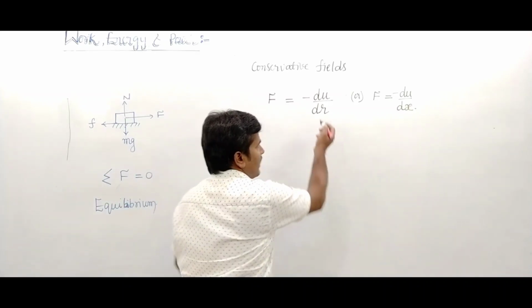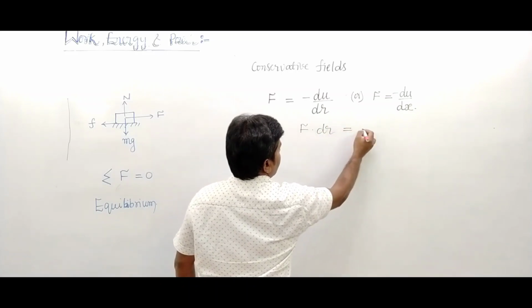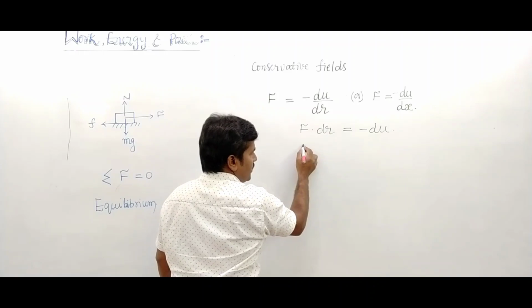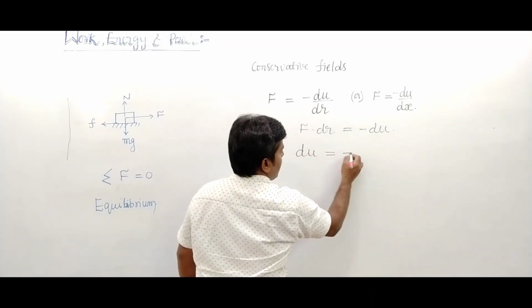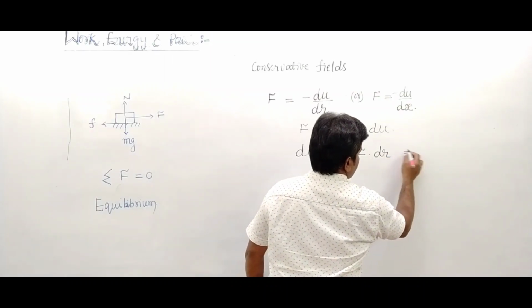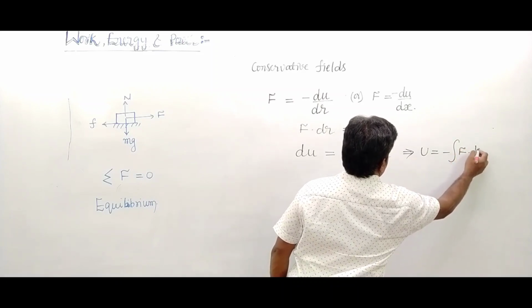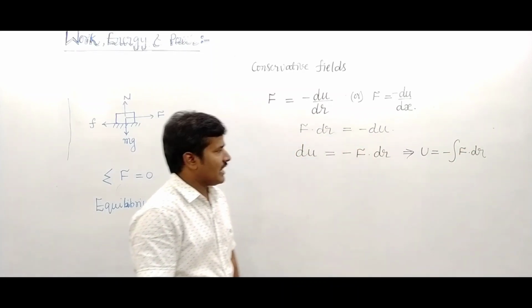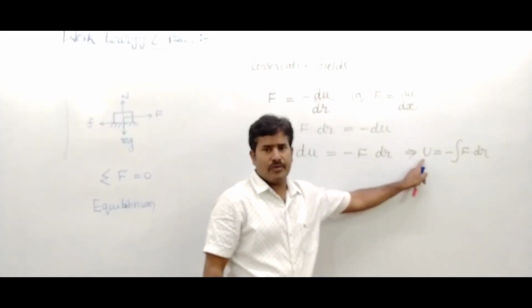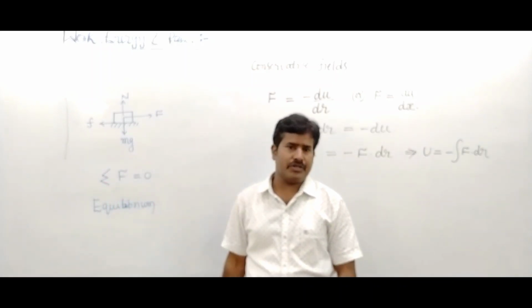Suppose we want the energy: this is written as F into dr equals minus dU. So dU is written as minus F into dr, and U is written as minus the integration of F into dr. This is potential energy. Using this value we can determine the stability or equilibrium condition.